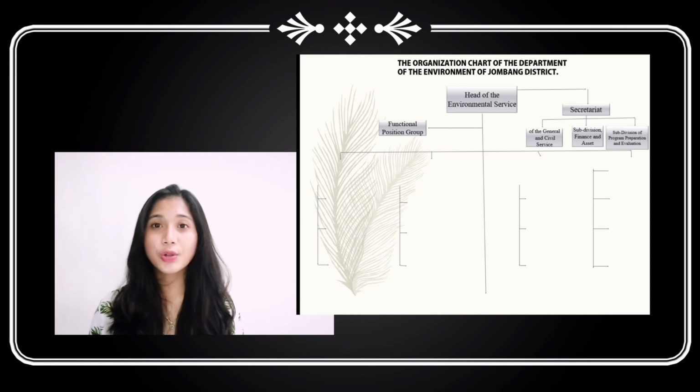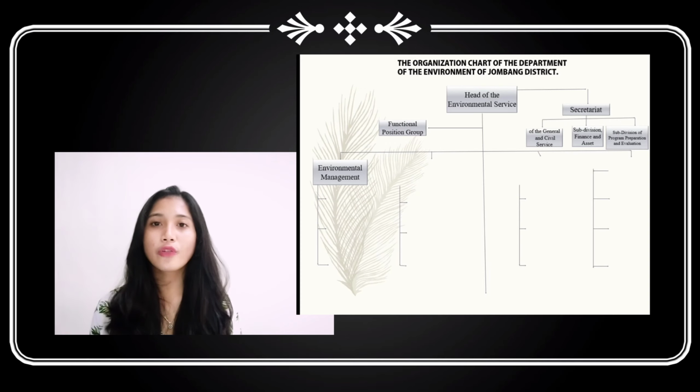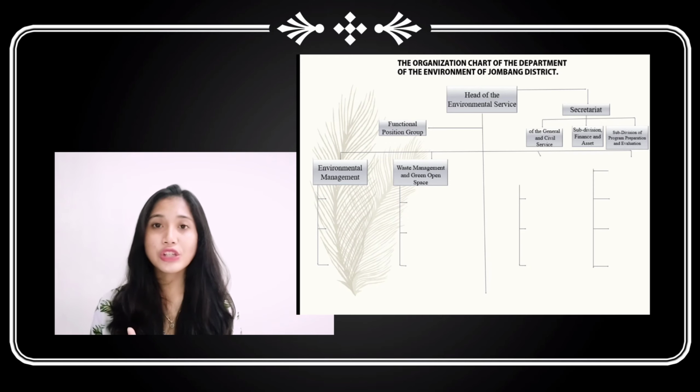Next, the functional position group report to the head of the environmental department. The field of environmental management, field of environmental governance, drafting policies on environmental studies and protection to realize sustainable environmental management. The field of waste management and green open space. Waste management and green open space has the task of collection material, coordinating and implementing technical planning.